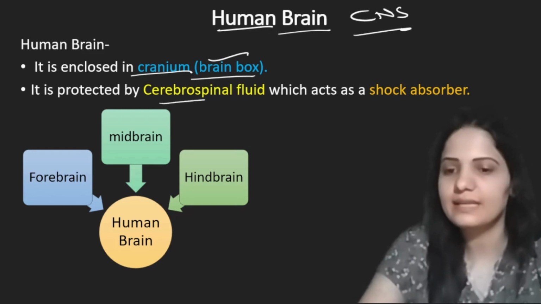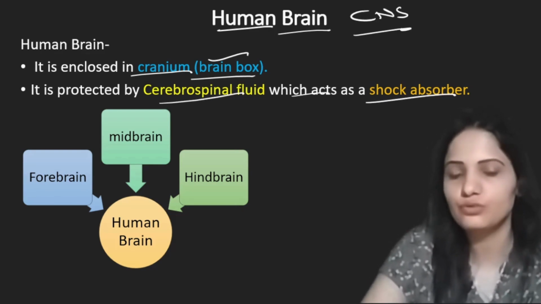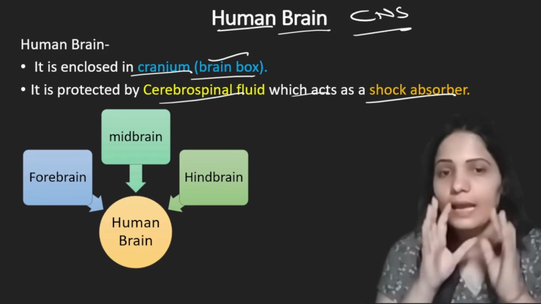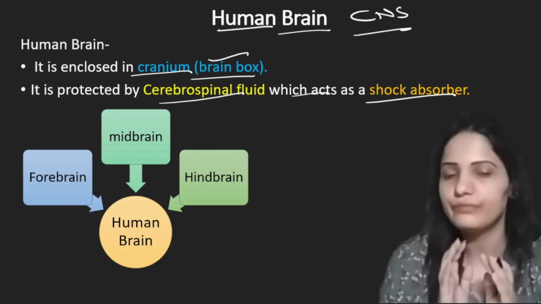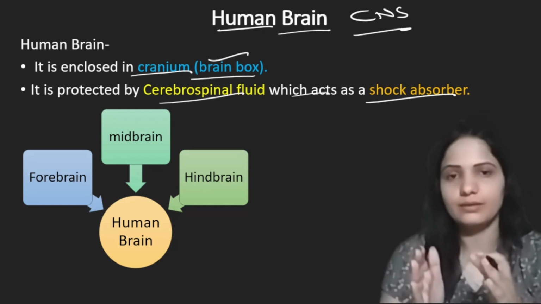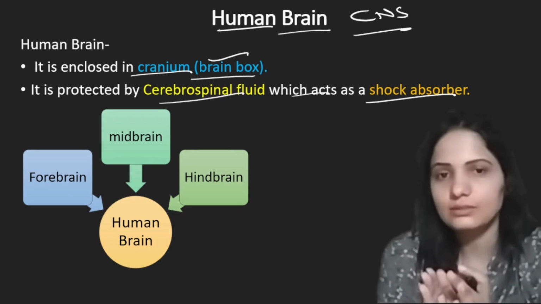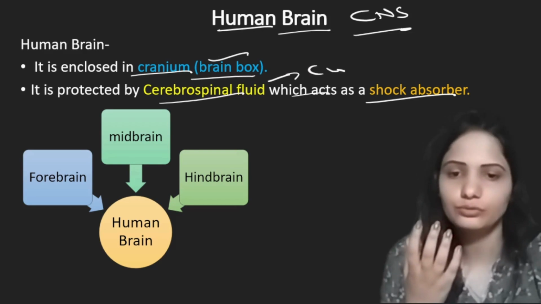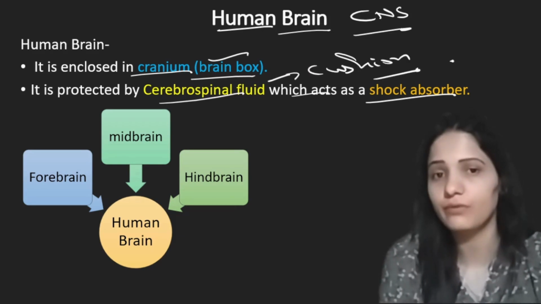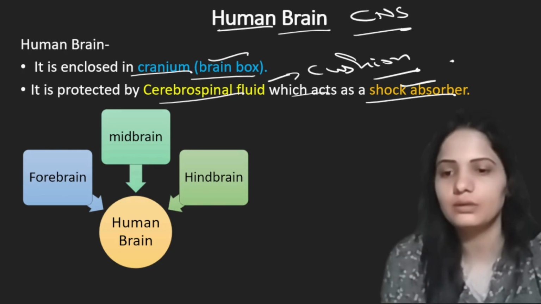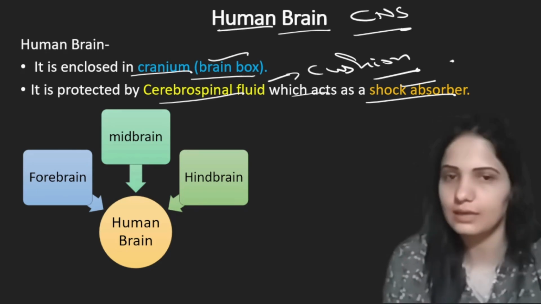It is protected by cerebrospinal fluid, which acts as a shock absorber. This cerebrospinal fluid surrounds the brain as well as is present in the brain. If our body undergoes any shock, this cerebrospinal fluid will function as a shock absorber. This is the fluid which protects our brain. It will act like a cushion for our brain that protects it from different kinds of shocks and accidents. So it is a kind of shock absorber present in our brain. This is cerebrospinal fluid.